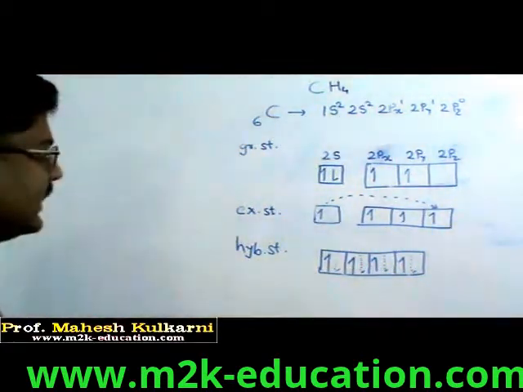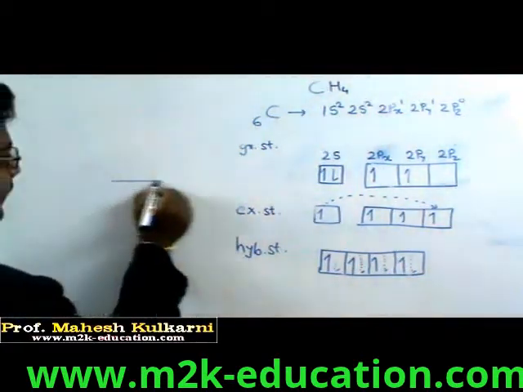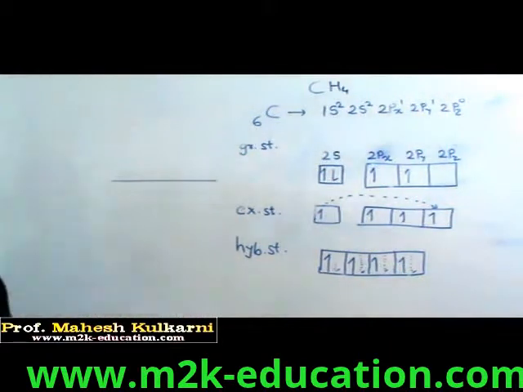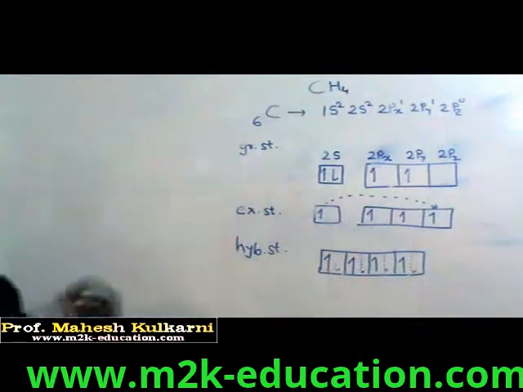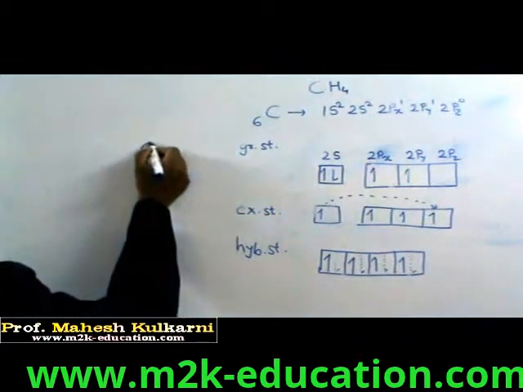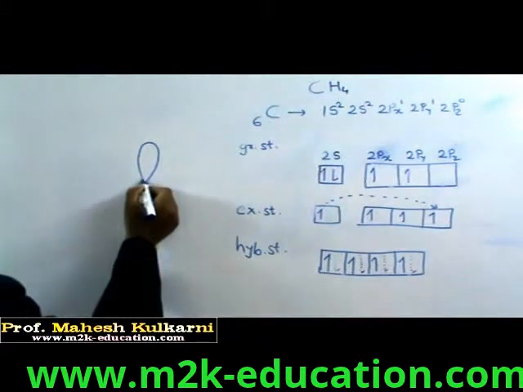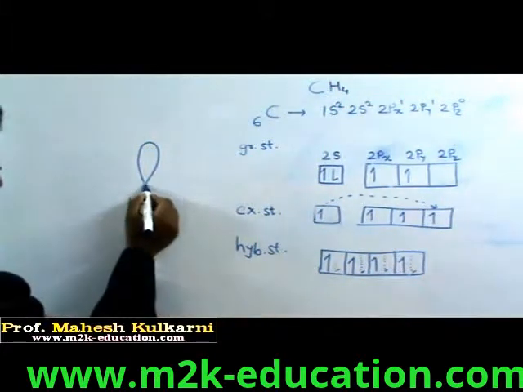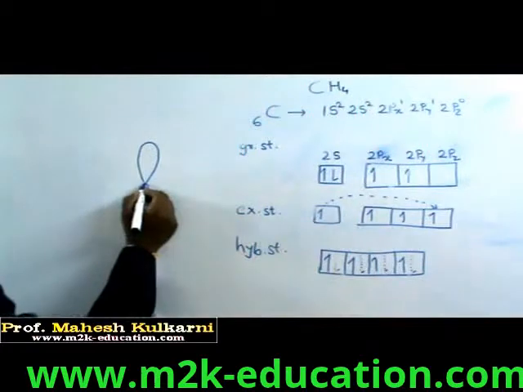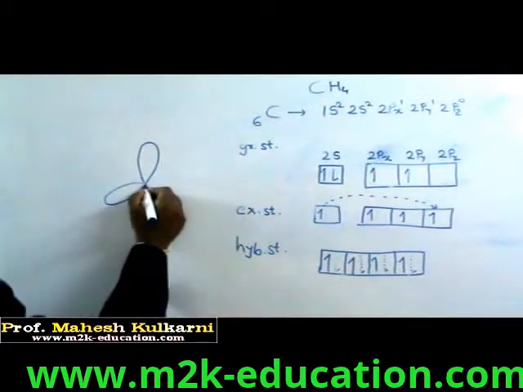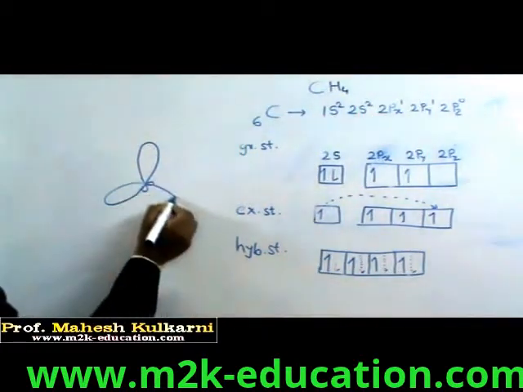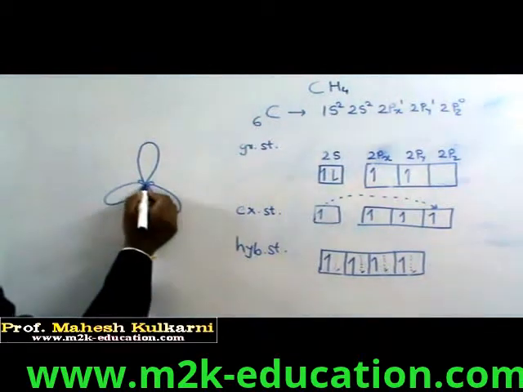So from the mixing we obtain this type of structure. This is major lobe, minor lobe, major lobe, minor lobe, same way major lobe, minor lobe.